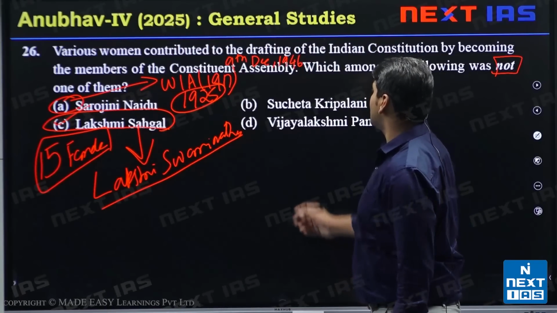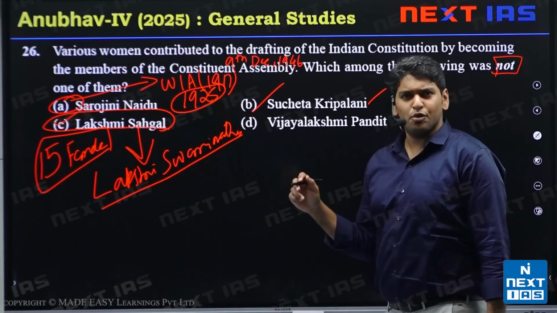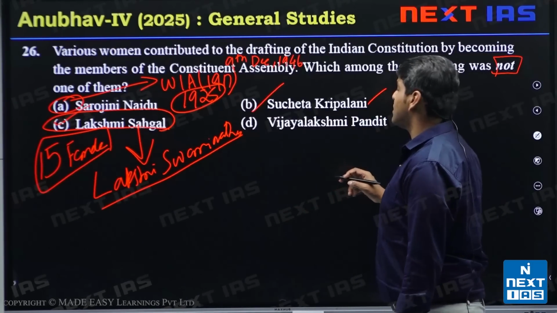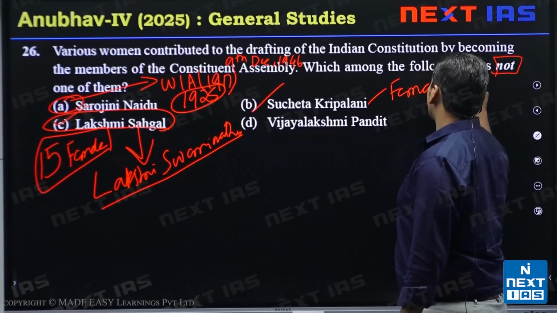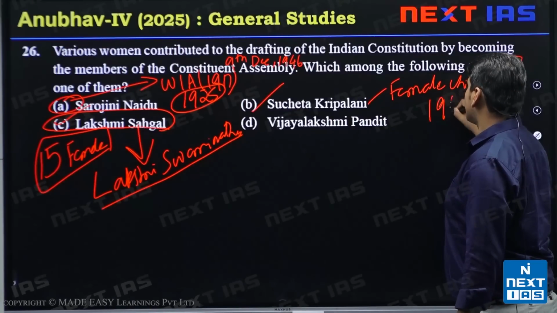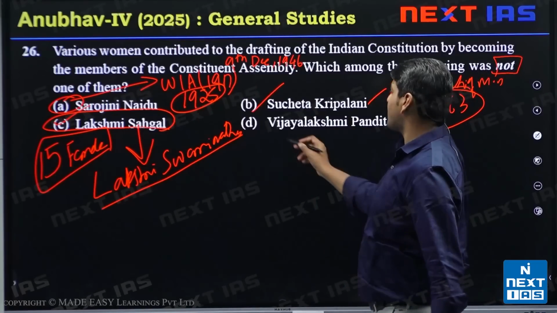Next we have Sucheta Kriplani. She was very active in political circles, an active freedom fighter. She was the first female chief minister, in 1963, after independence. Next we have Vijay Lakshmi Pandit.